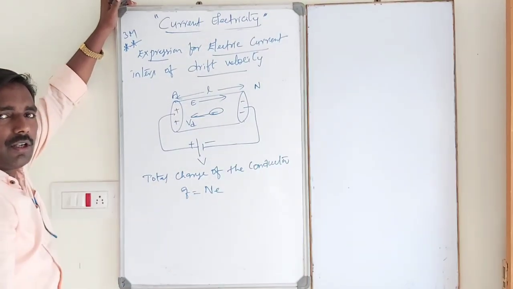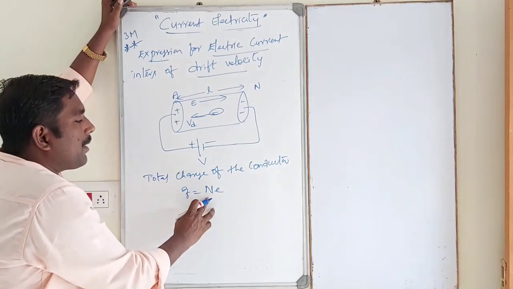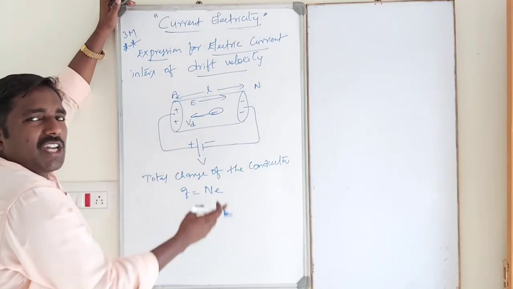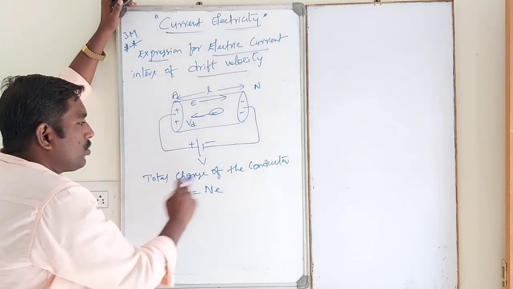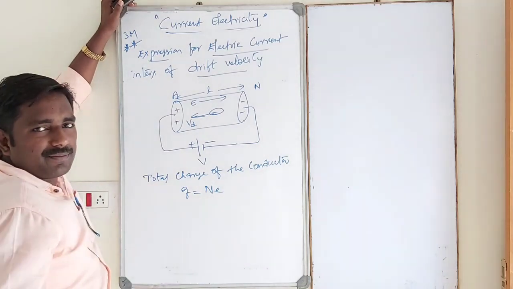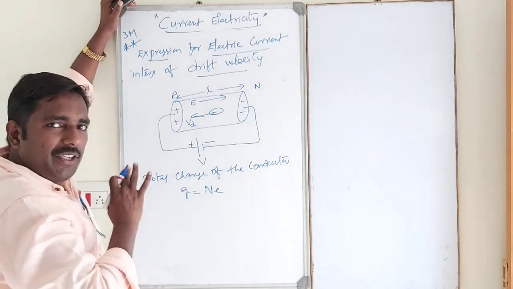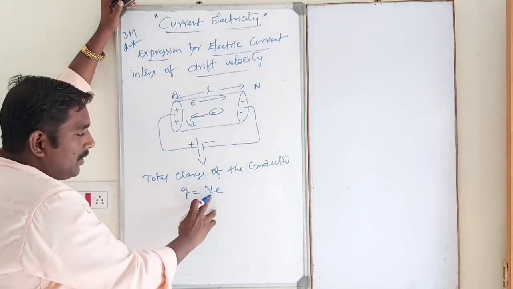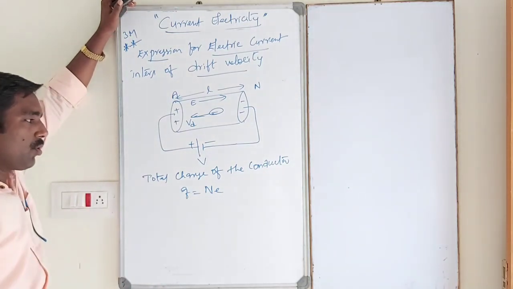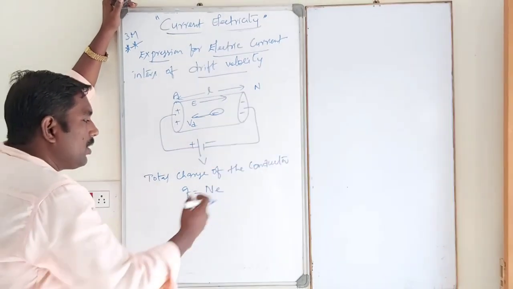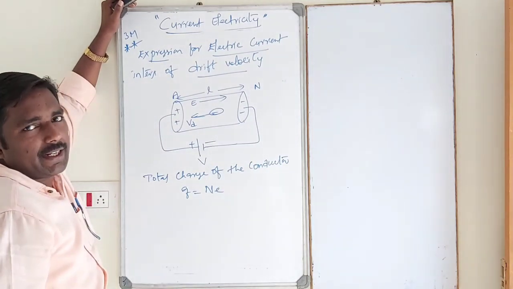Q is equal to N into e, where N is the number of electrons and e is the charge of each electron. Then multiplying N into e, we take the total charge. Total charge Q is equal to Ne. This is the total charge of the conductor.